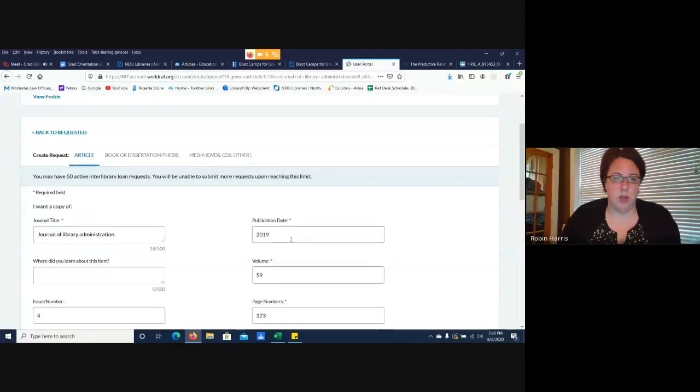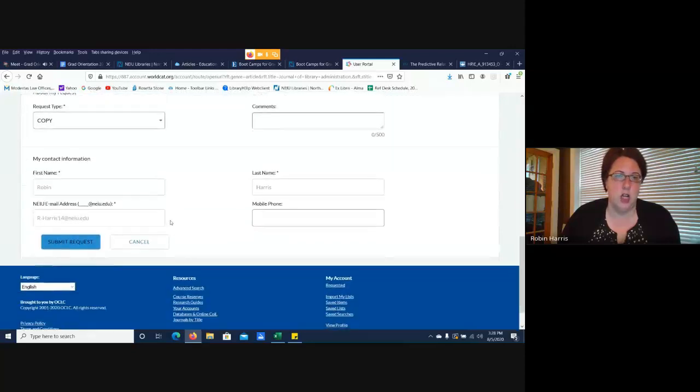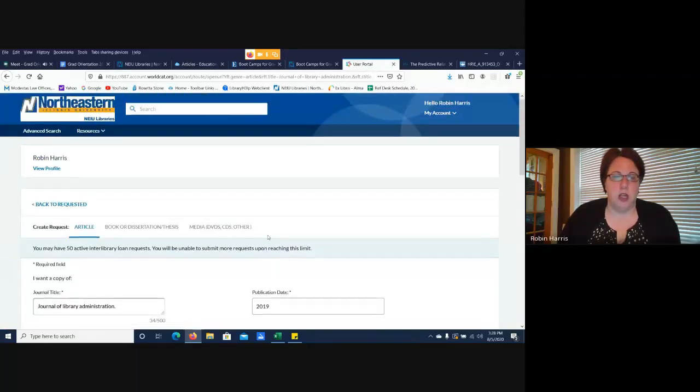And because I'm coming through our library database, the really nice thing about this is it auto fills in the entire citation. So you don't have to worry about any of that. It's going to have the journal title, publication date, volume, issue number, all the information that you need, and your contact name and info. So you would just hit submit request. And we usually say allow about 48 hours to get access to a link that would send you the PDF directly.